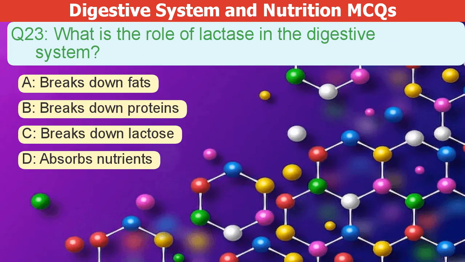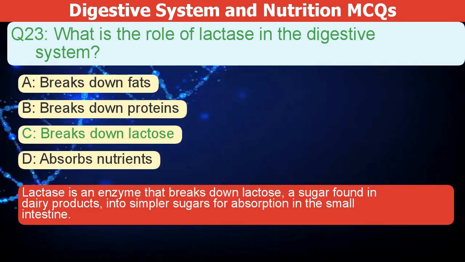What is the role of lactase in the digestive system? A. Breaks down fats. B. Breaks down proteins. C. Breaks down lactose. D. Absorbs nutrients. The correct answer is C. Lactase is an enzyme that breaks down lactose, a sugar found in dairy products, into simpler sugars for absorption in the small intestine.